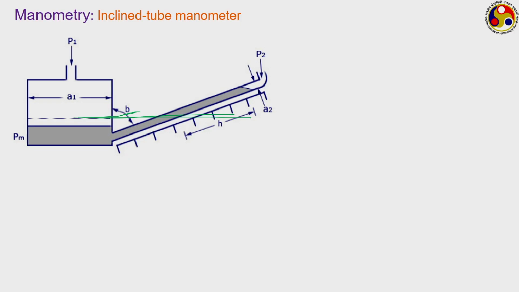Now, because pressures P1 and P2 have been imposed on this, which are different to each other, P1 greater than P2, there is a reduction in the fluid elevation in the well.